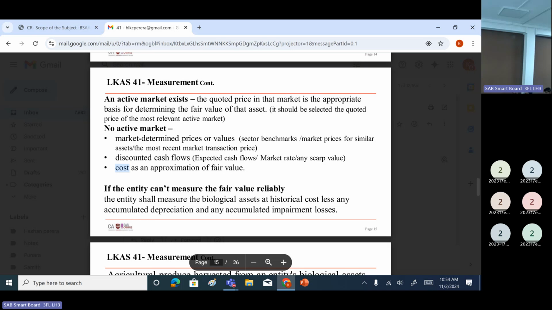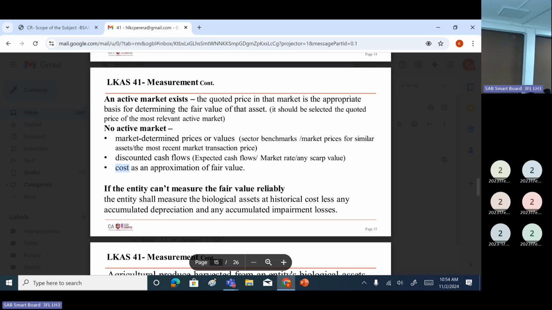So then, this one, discounted cash flow. You have that bearer plant, or a bearer animal, let's say in a poultry farm, you have parent birds. You can calculate the cash flow pattern, right?